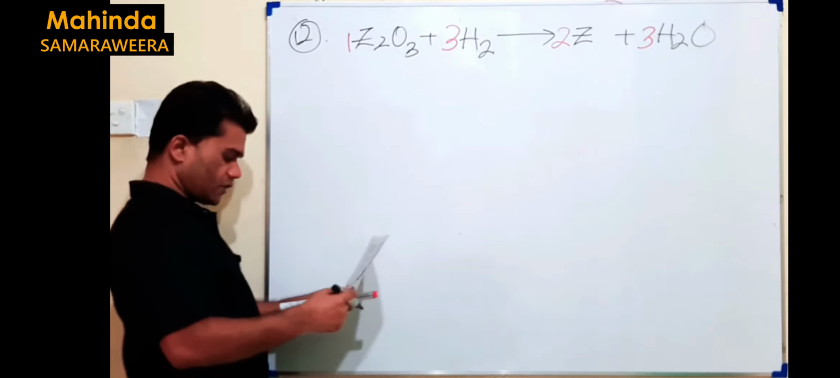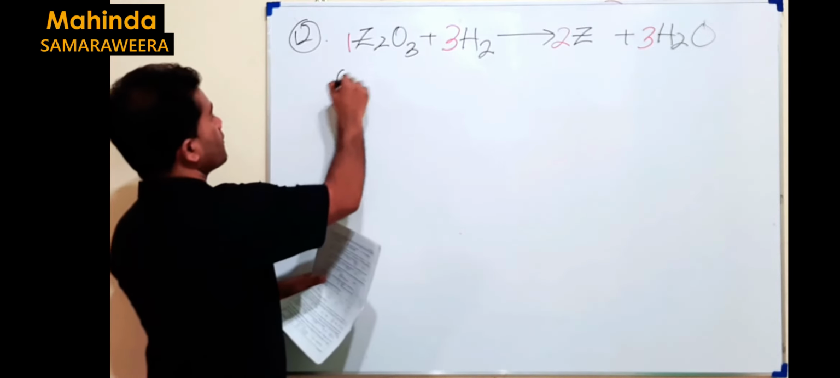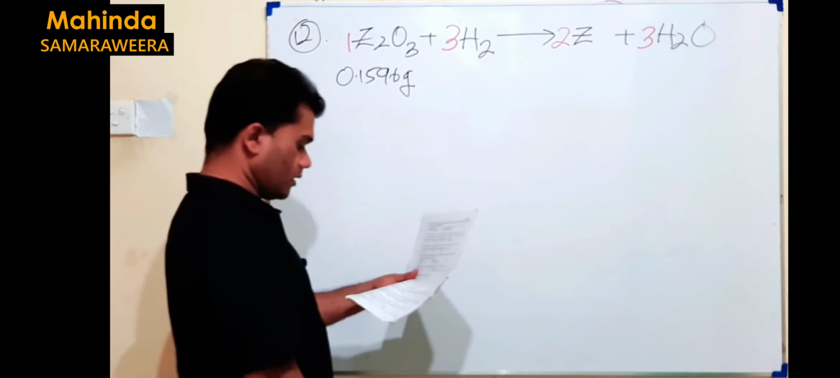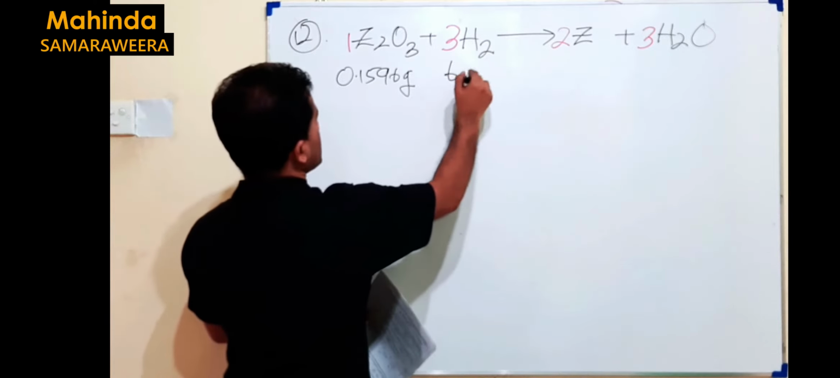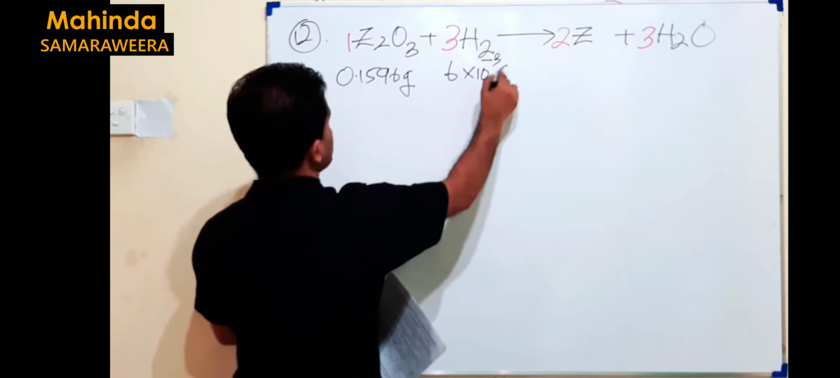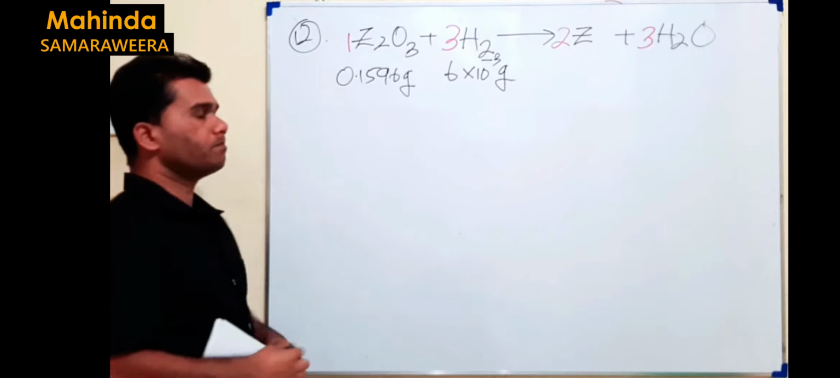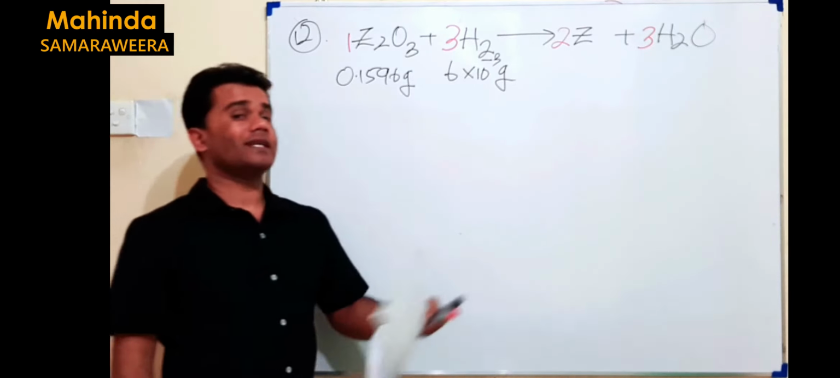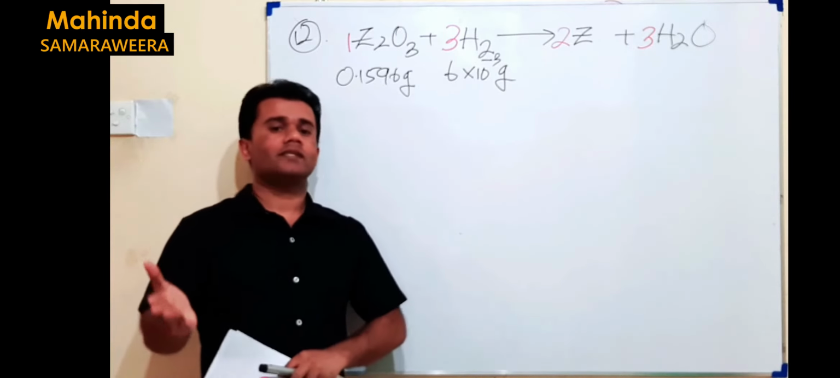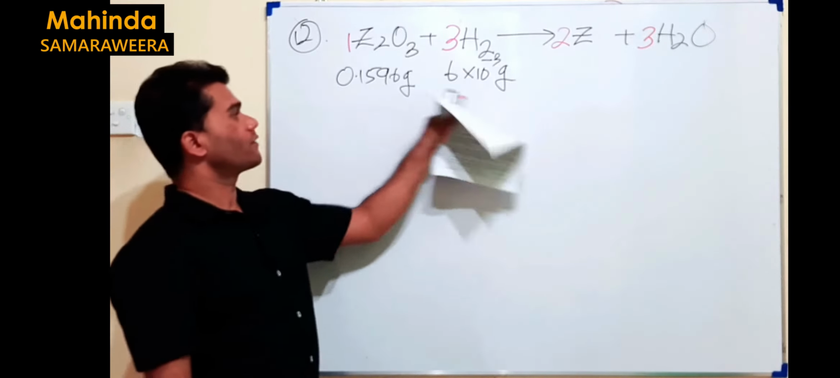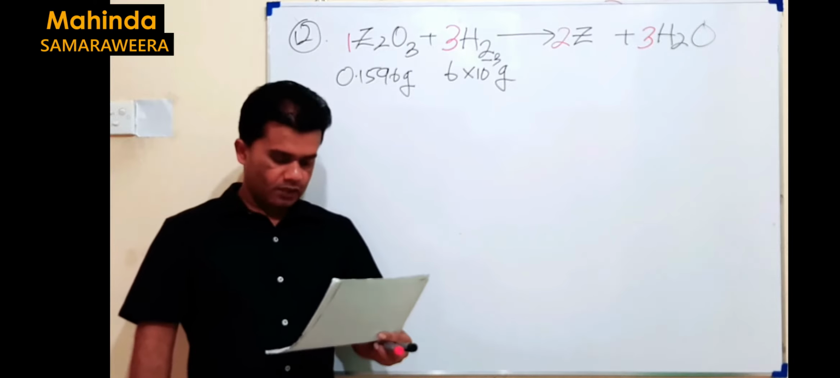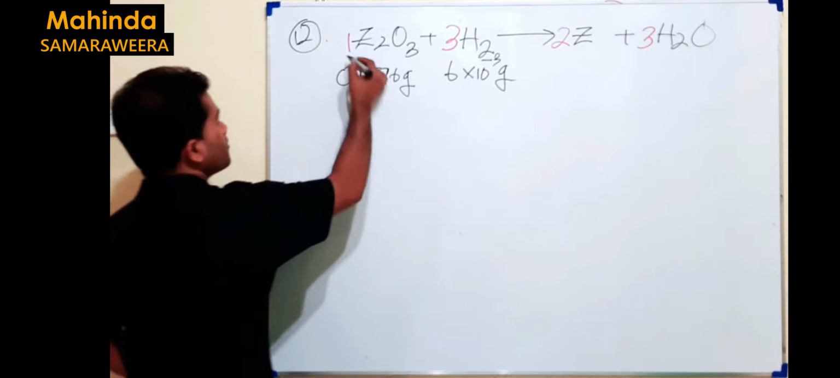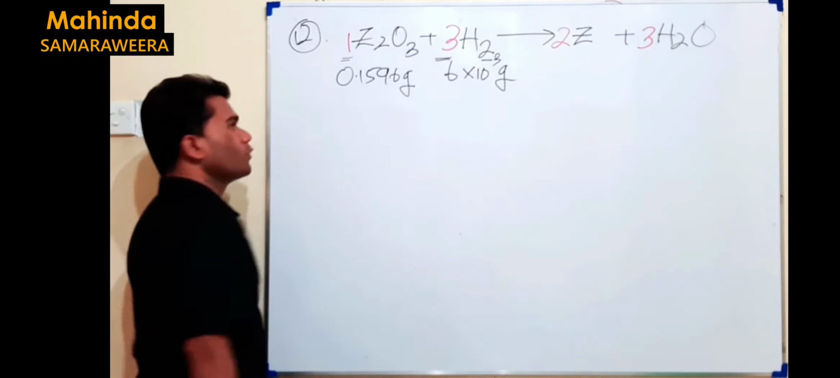Then you are given the mass of oxide, 0.1596 gram. Other than that, you are given the mass of hydrogen, 6 milligram, but we convert milli to gram here. We don't keep milligram, we take gram, because when you convert that into number of moles, molar mass is kept in grams per mole. That's why the mass should be in gram. Then the question is the atomic weight of the metal. How do we get it? Simply, the reactant molar ratio between these two is 1:3.